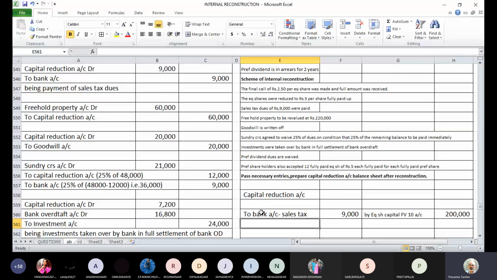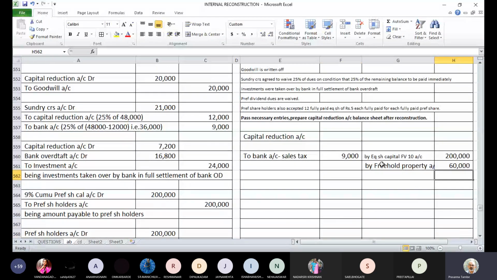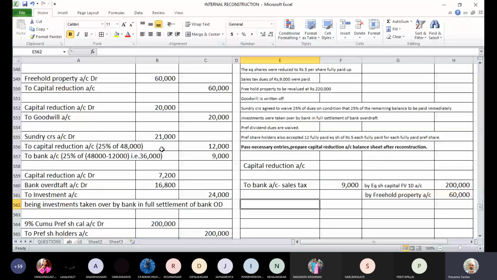Then the freehold property is revalued and we have a credit of 60,000 coming in from revaluation. So by freehold property, 60,000 rupees. Then we have written off goodwill, 20,000 rupees.